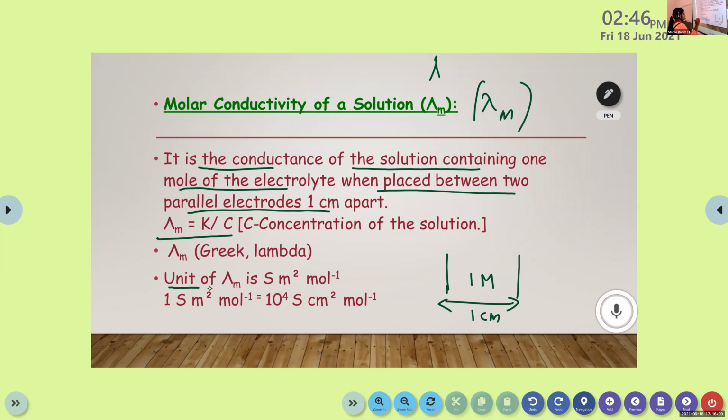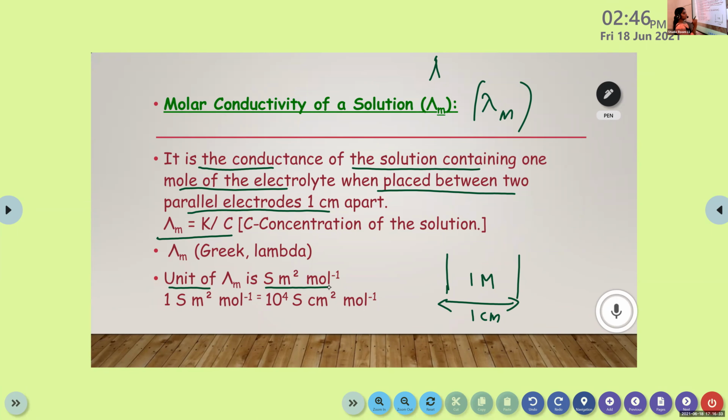Then the unit of lambda m, m stands for molar. Lambda m is molar conductivity. The unit of molar conductivity is Siemens meter square per mole. S stands for Siemens, then meter square per mole.